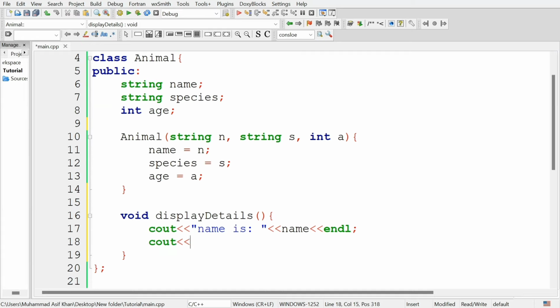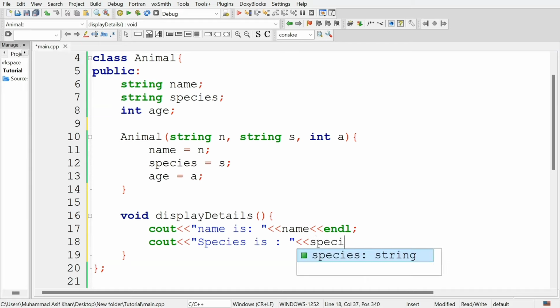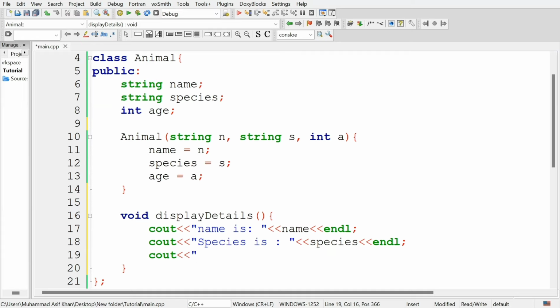Then display the species, sorry, the value stored in the species variable. Similarly, display the age of the animal object. So display the age, which is the data stored in the age variable.